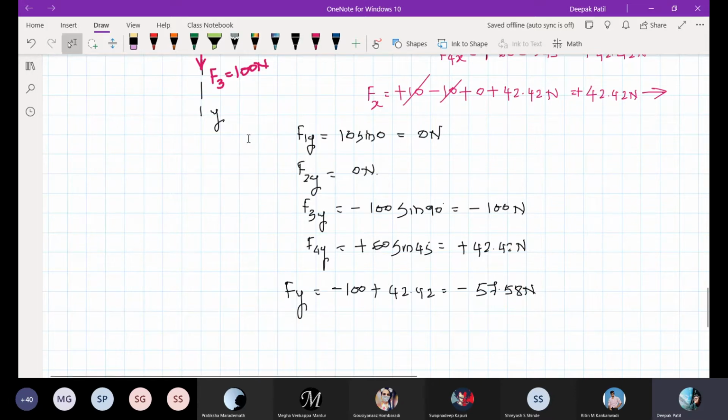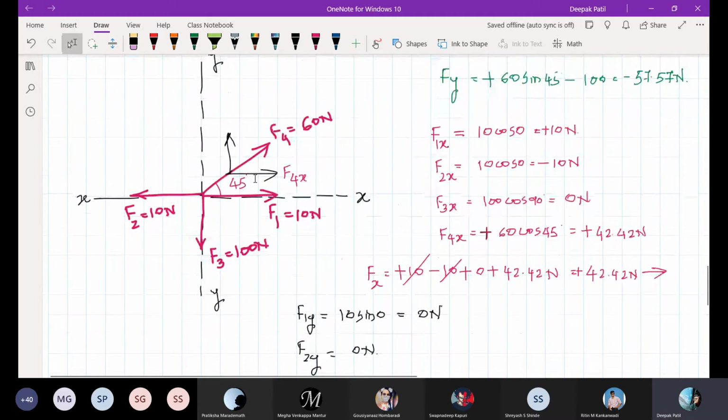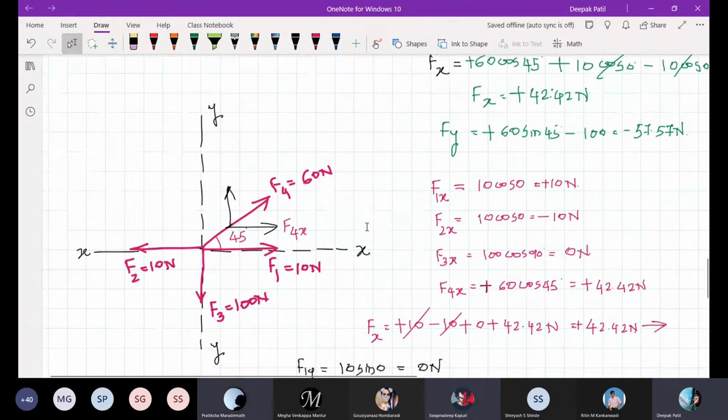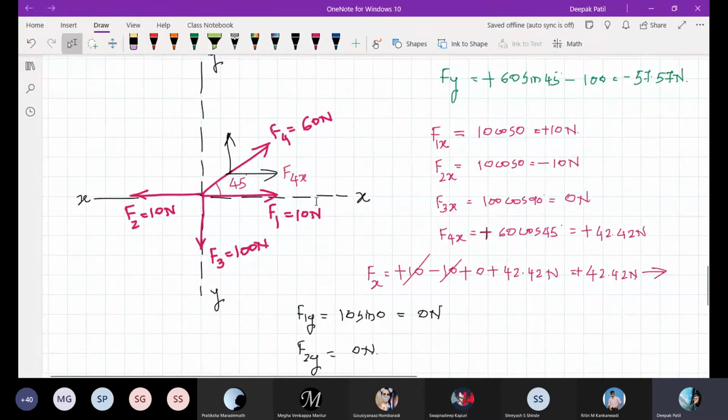Okay, is that okay, students? Yes, sir. Do you still have any doubts in the fifth numerical example? Right. Okay, so no doubts are there.